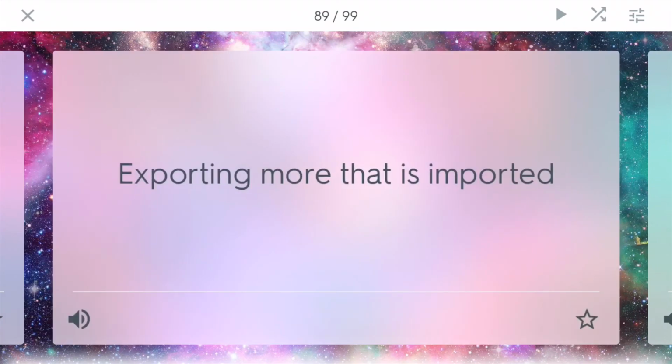Trade surplus. This is exporting more than what is imported. We used to have a trade surplus because America used to have a lot of industry and blue-collar workers who would make stuff and export to other countries, but we've shifted away from that to more service-based industries, so we're not really exporting as much.